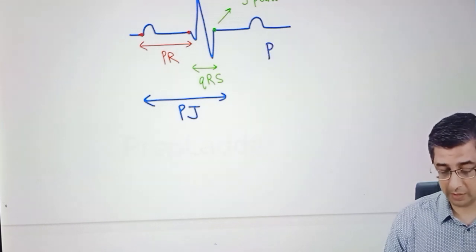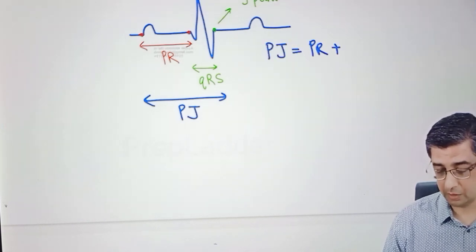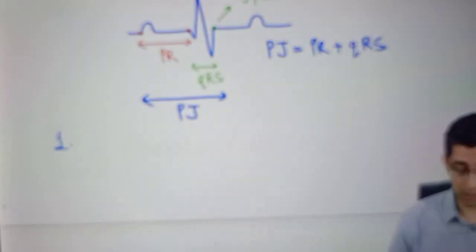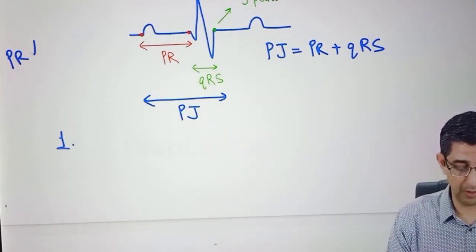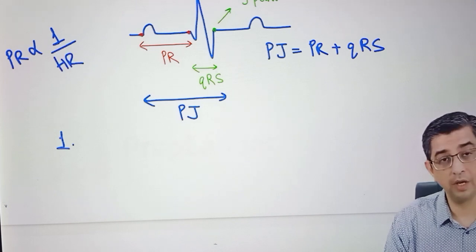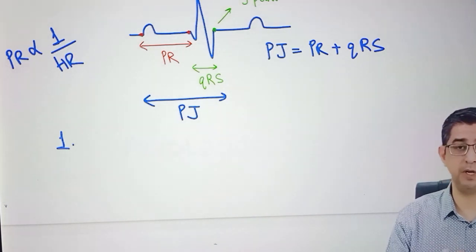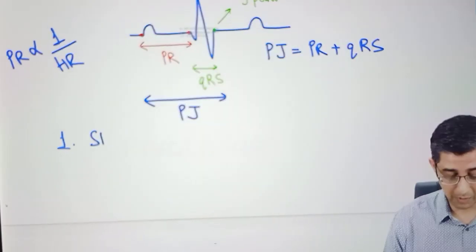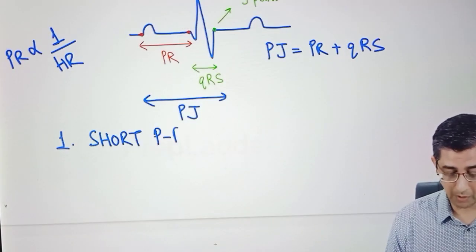First we look at the mathematics behind it. PJ interval is a combo of PR plus QRS. That's the first message. Now let's look at what actually happens in these patients. Because he was complaining of palpitations, I've already told you the fact that PR interval is always going to exhibit an inverse relation with heart rate. There are two reasons why I'm saying PR in this person is short. One, I said bundle of Kent will conduct very fast, so therefore PR is shorter. Second, tachycardia will contribute to short PR interval. So message number one for the ECG of this patient is that a short PR interval will always be noticed.